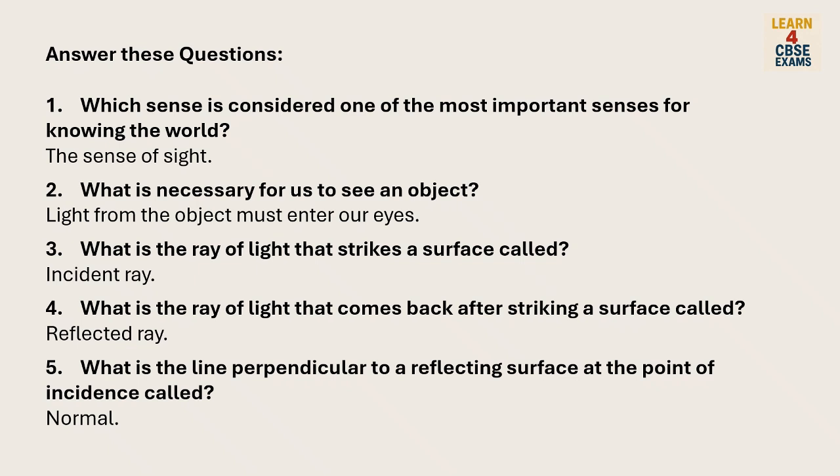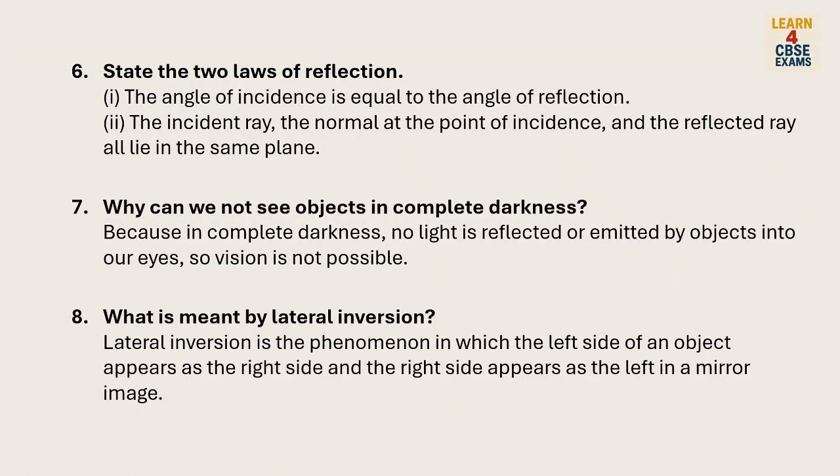Incident ray. What is the ray of light that comes back after striking a surface called? Reflected ray. What is the line perpendicular to a reflecting surface at the point of incidence called? Normal. State the two laws of reflection.